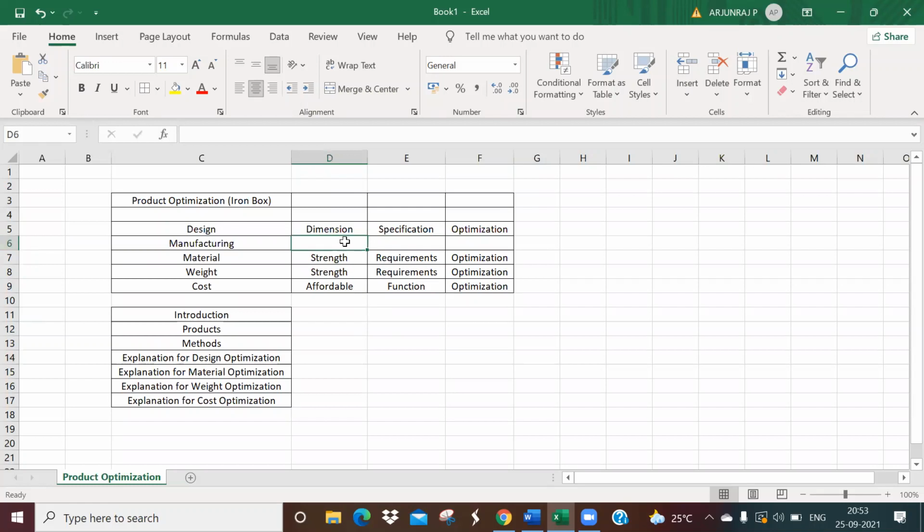So what process are you going to use? This process should also meet the specification or the function. When I say specification, it's nothing but the requirement, and also function. And finally, we can do the optimization here. Again, even manufacturing optimization is nothing but process optimization. It comes as a process, but it can be used here as well.